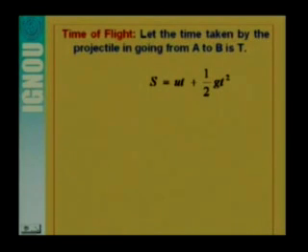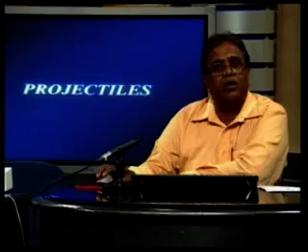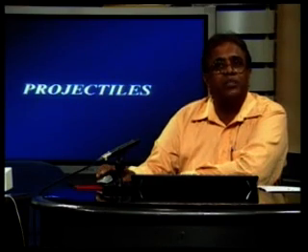So first of all, let us try to understand what we mean by time of flight. Time of flight is the time taken from the point of projection to the point where it drops on the inclined plane. So let the time taken by the projectile in going from A to B be capital T, the time of flight. We will consider the simple equation S is equal to ut plus half gt square. But in the direction perpendicular to the inclined plane, when it comes back to the inclined plane, the displacement will be 0.